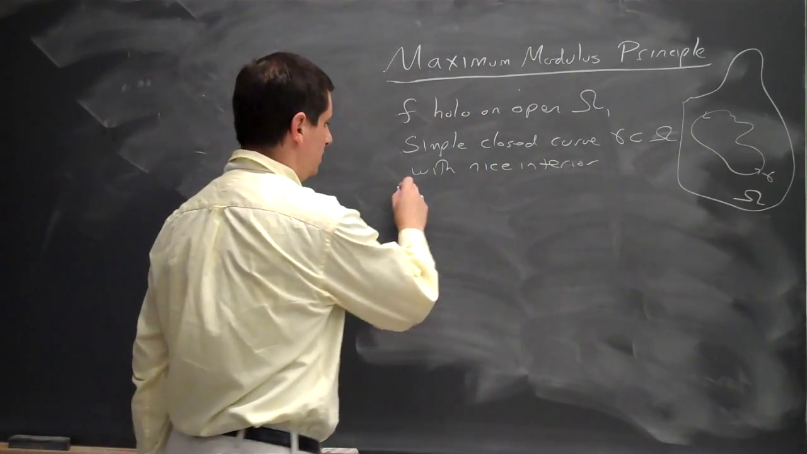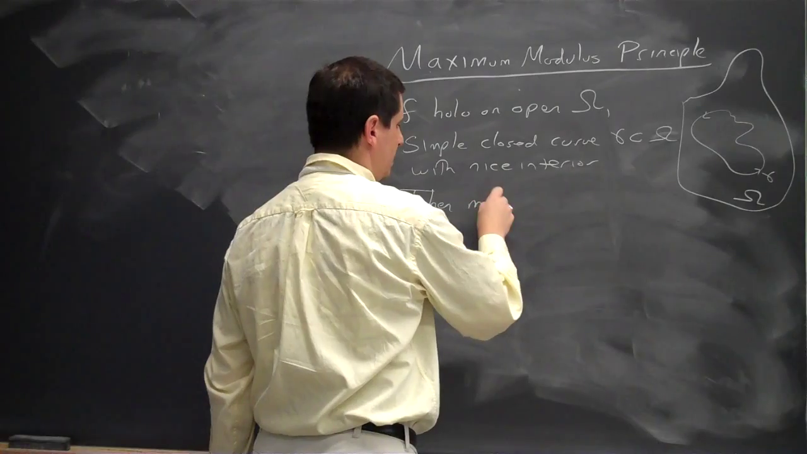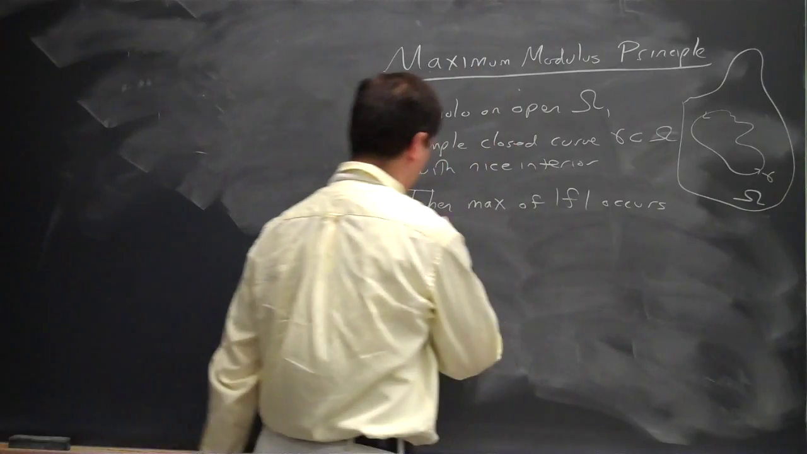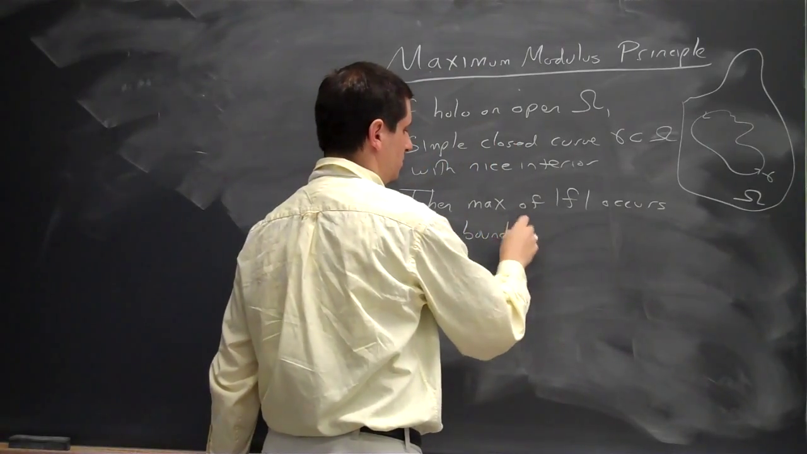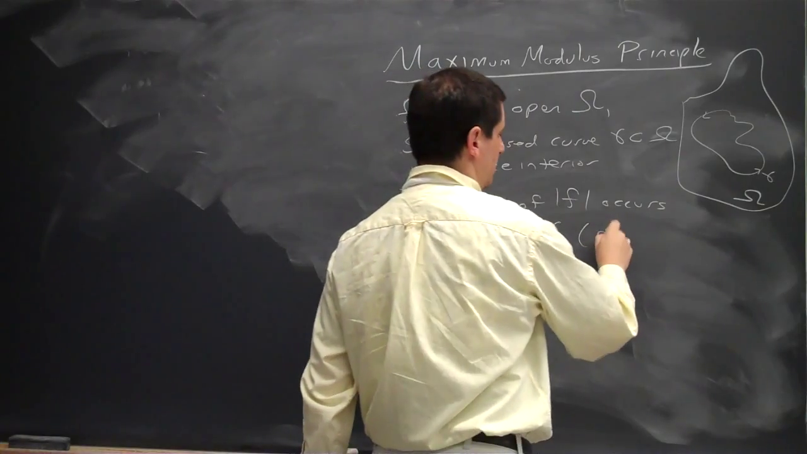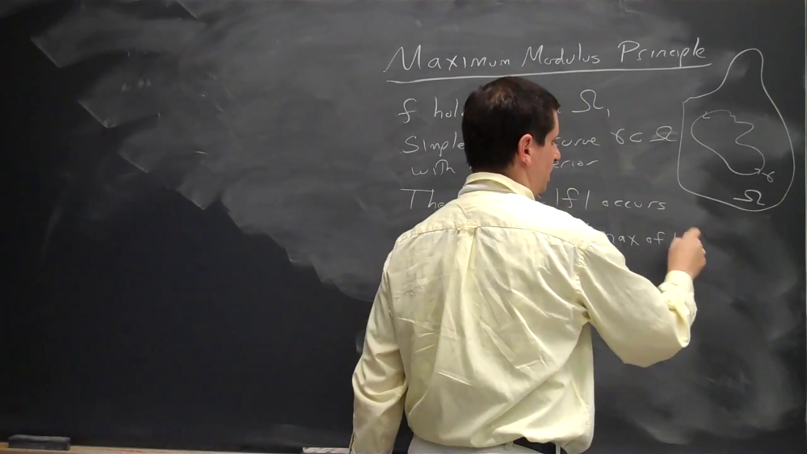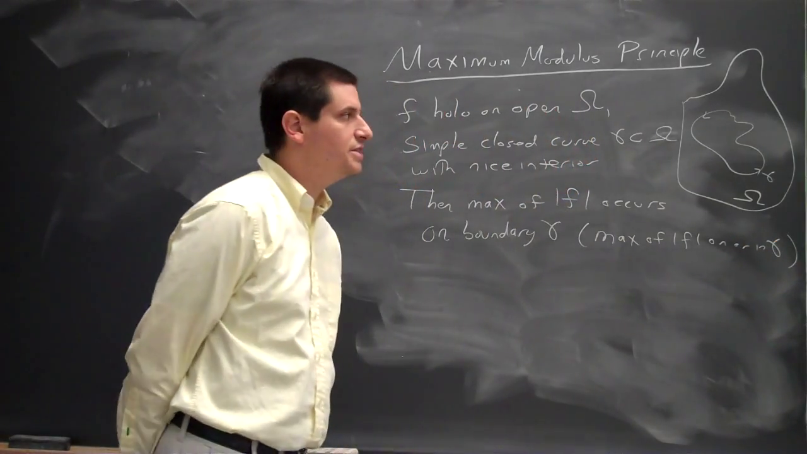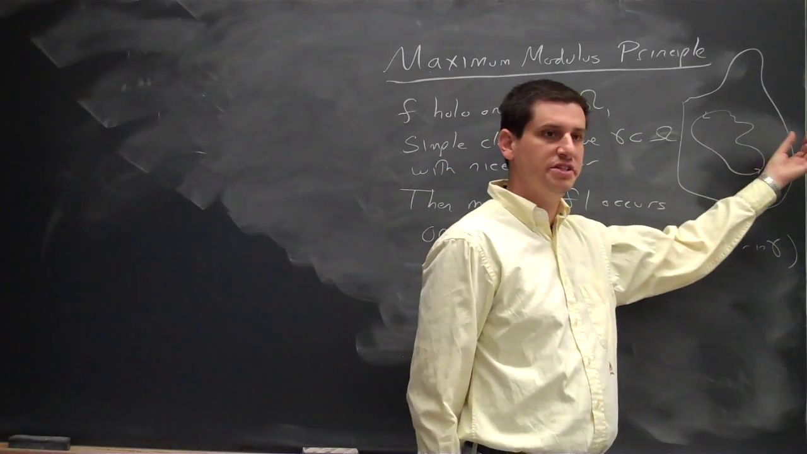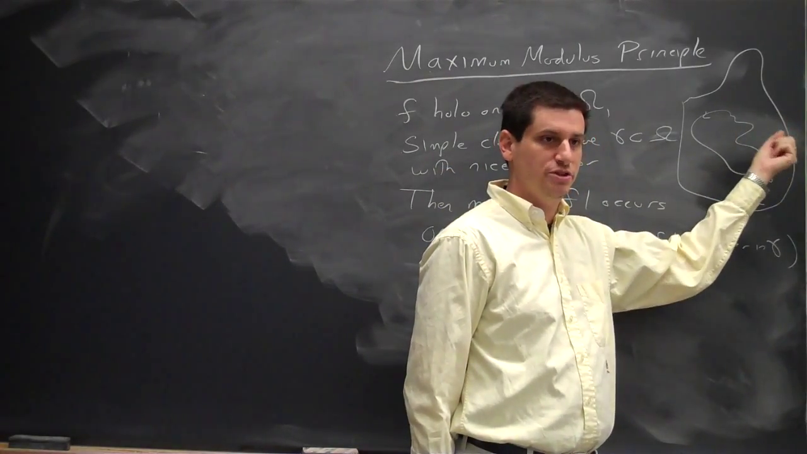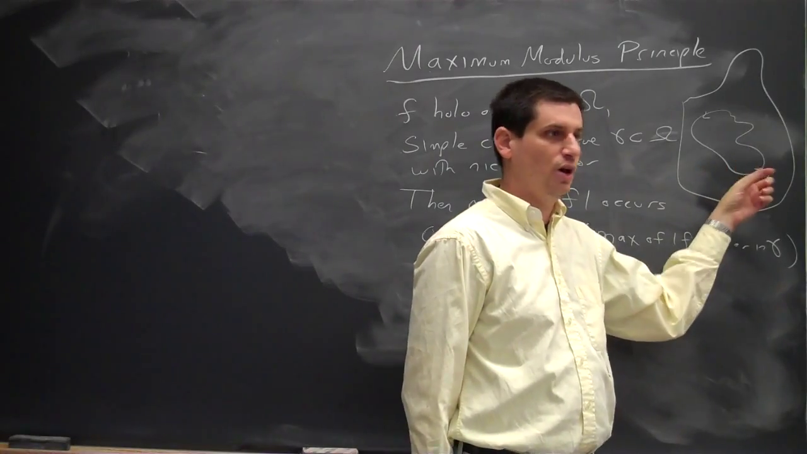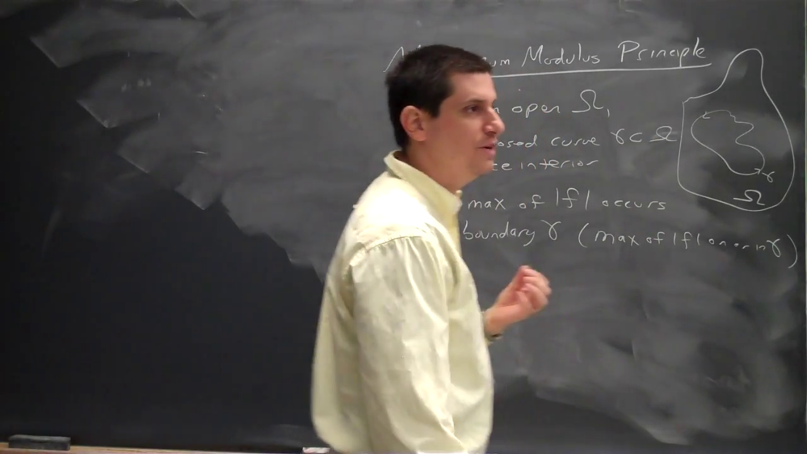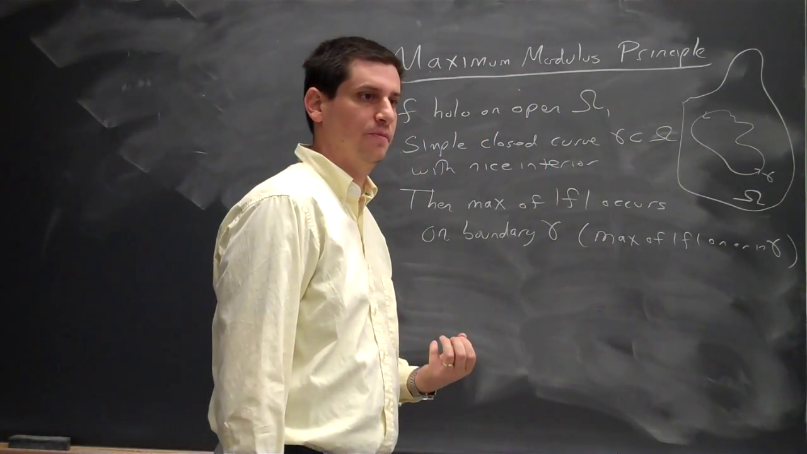Okay? Then the maximum of the absolute value of f occurs on the boundary. Again, the maximum of the absolute value of f on or in gamma. So what I'm saying is, you have some closed curve, it doesn't intersect itself, it divides the plane into two regions, the inside and the outside. When I range over all points on the curve or inside the curve, the place where the absolute value of f is largest has to occur on the boundary.